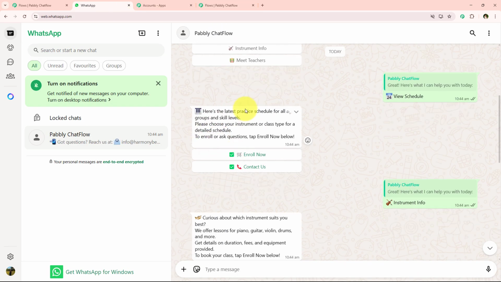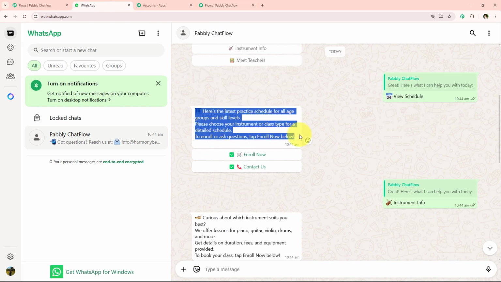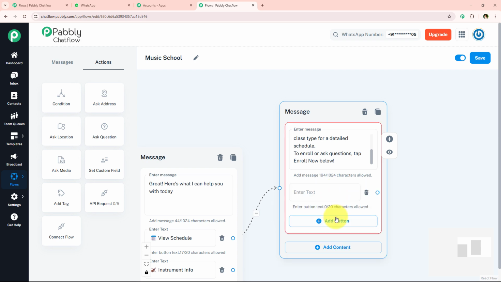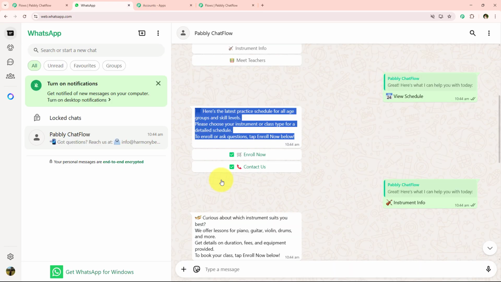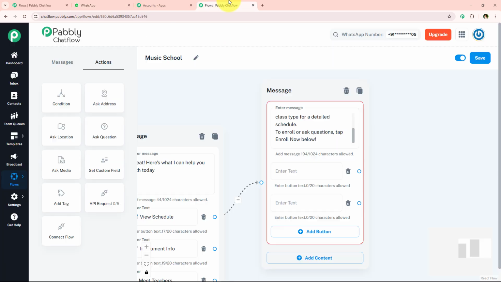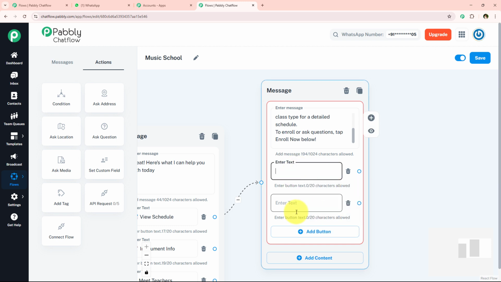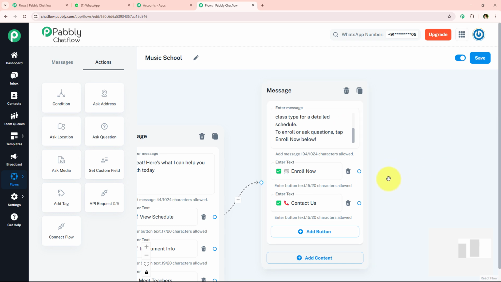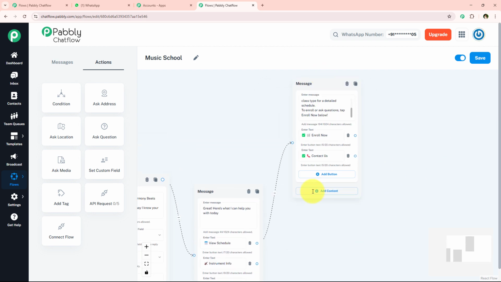I want a message something like this, right? So I'm simply going to enter this same message right over here in this view schedule. And after doing this, I'm simply going to add 2 buttons right over here. One will be enroll now and the other one will be contact us. So we are simply going to add 2 buttons right over here. And yes, as you can see, I've added these 2 buttons. Now we're going to move on further.